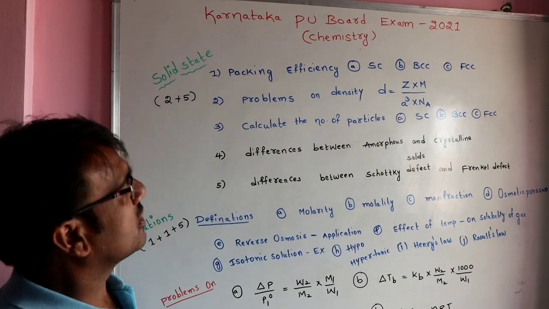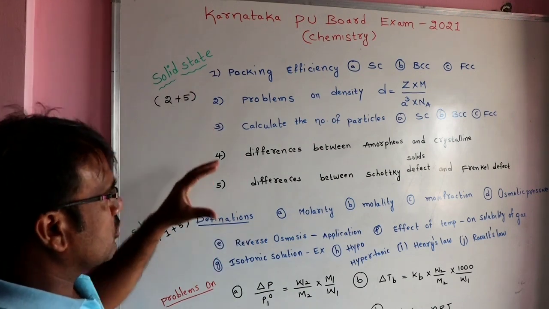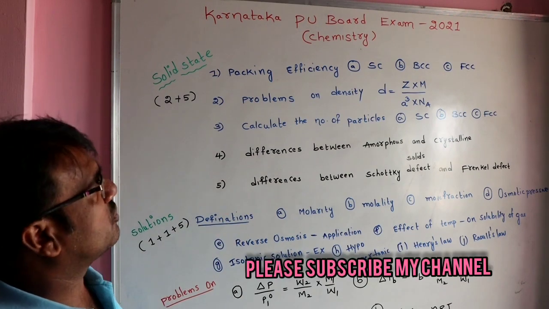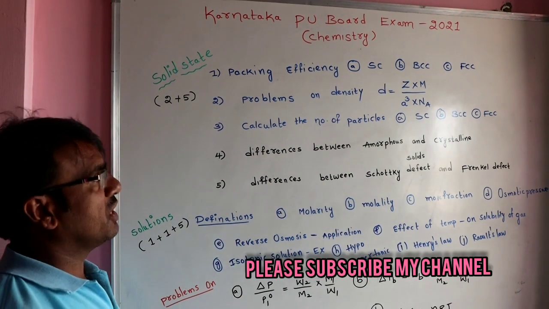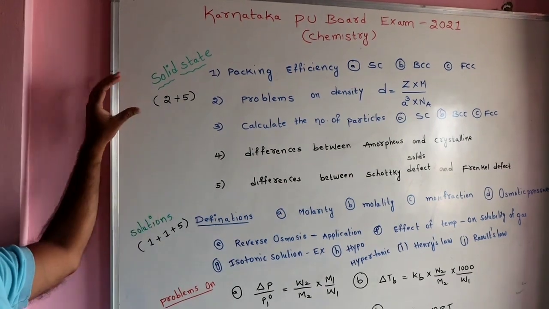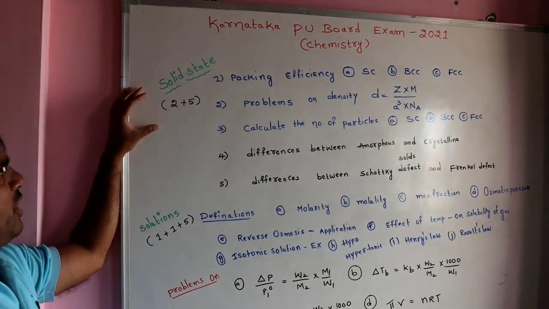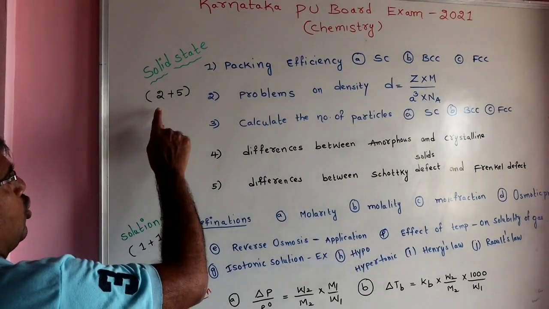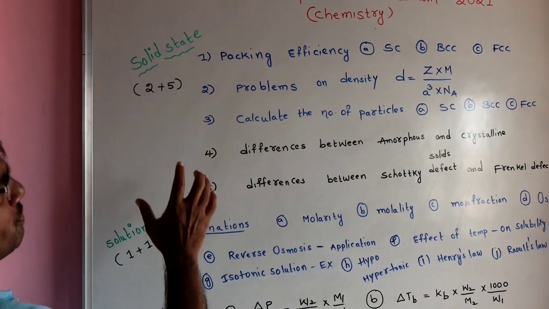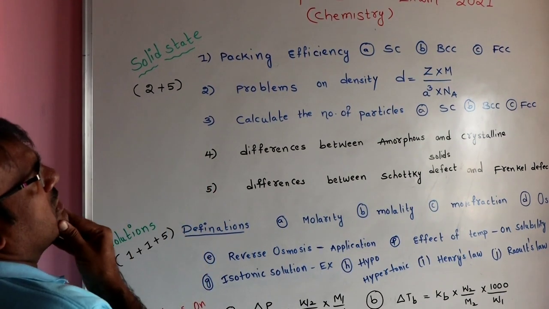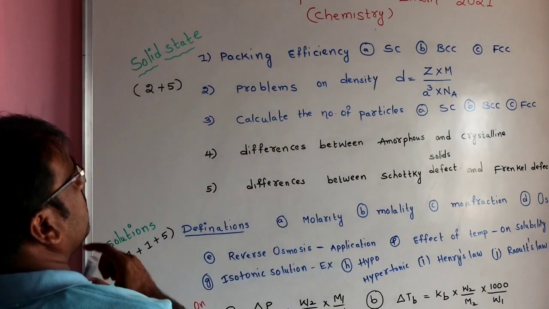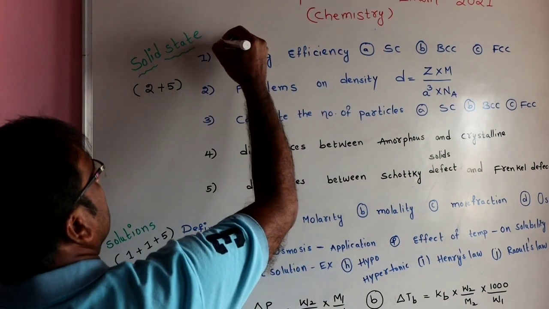Today I want to discuss important questions in chemistry PU board examination under reduced syllabus for 2021 academic year. First, solid state. The weightage of solid state is 2 plus 5. One 2 mark question and one 5 mark question is there. In solid state, compulsory one question is there, that is packing efficiency. 100% they will give this question for 3 marks.